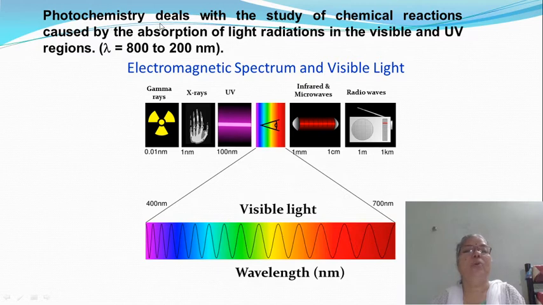And here, photochemistry deals with the study of chemical reactions caused by absorption of light radiations in the visible and UV region. And in this region, the wavelength lies between 200 nanometers and 800 nanometers, which is the range of wavelength in the electromagnetic spectrum. I mean, you are very well aware of what the electromagnetic spectrum is.